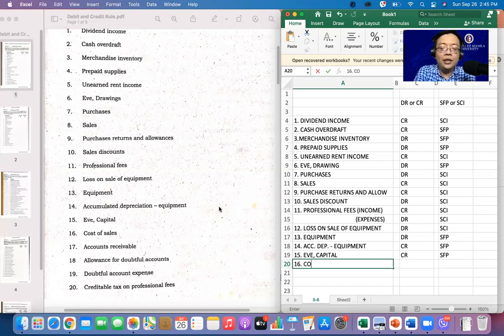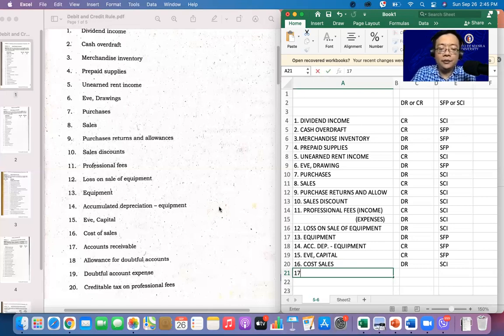So cost of sales, take note. Don't worry, it is also part of the accounting for merchandising. Ito naman ay cost of sales, always you have a debit balance and part siya ng statement of comprehensive income. Alright. Don't worry again, number 8, 9, 10, 11 and number 16 is part of the accounting for the merchandise.